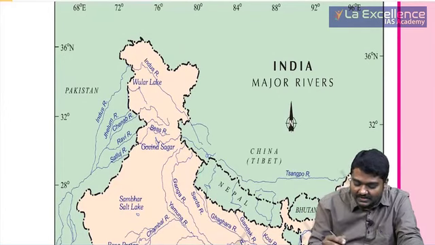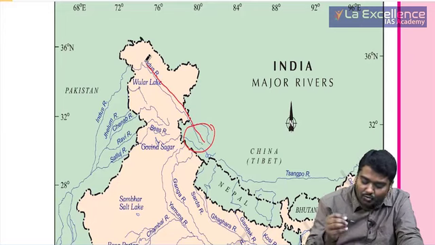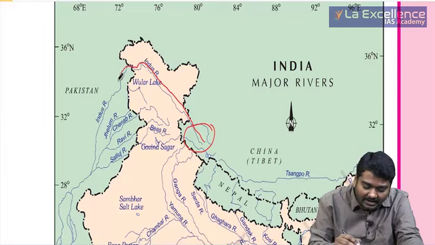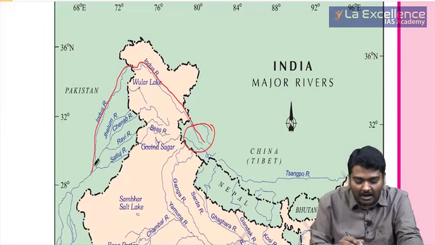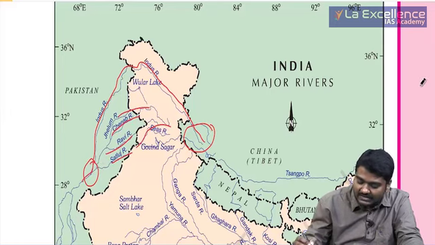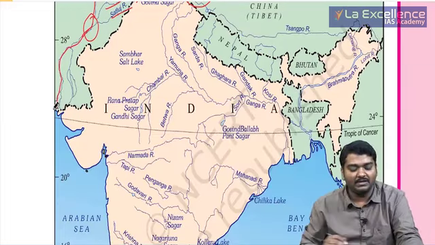So what did we see, guys? So here is your Manasarovar. Indus moved west and through Gilgit, Baltistan and all, Shyok river and all we saw, and then it is moving in this direction. At Mithankot, all these 5 rivers from Punjab come and join, and then it is moving towards Karachi and joining the Arabian Sea. Very important, right? This is one drainage system that we need to cover.